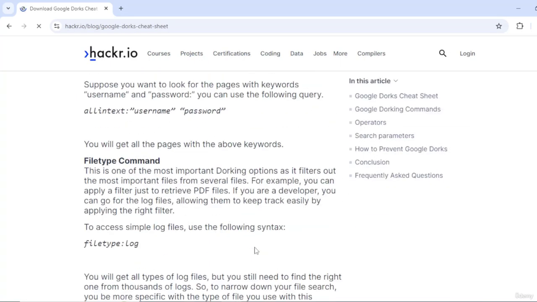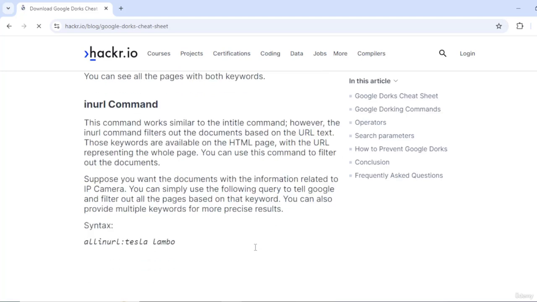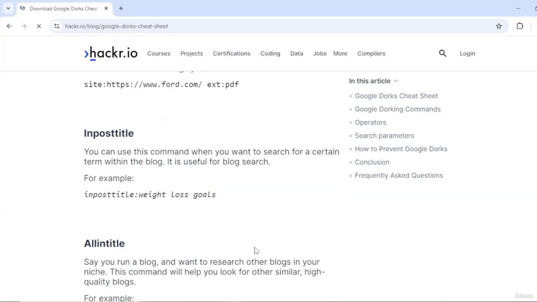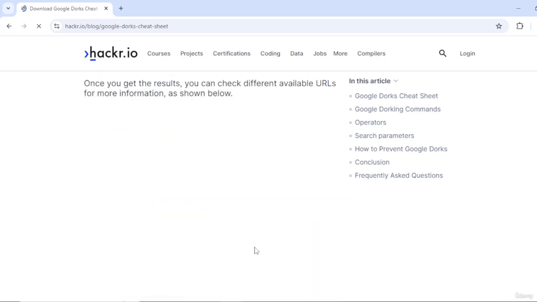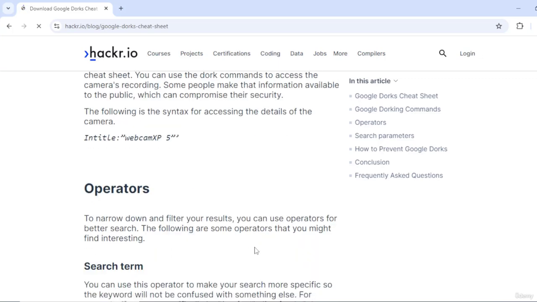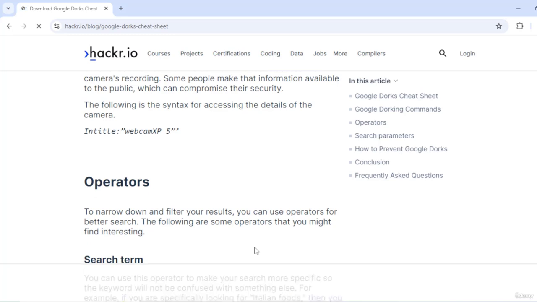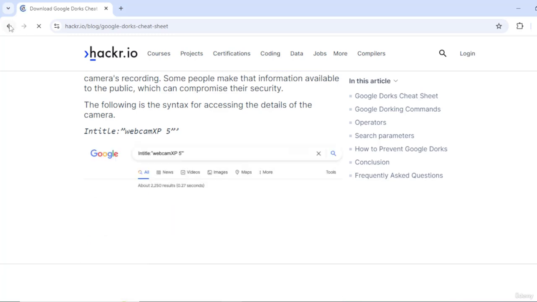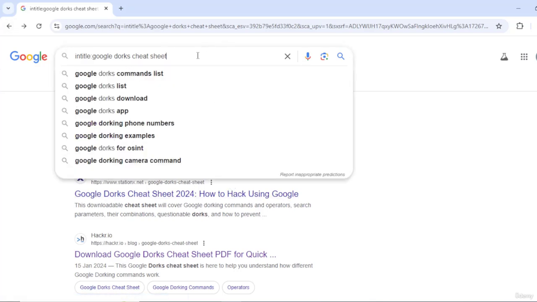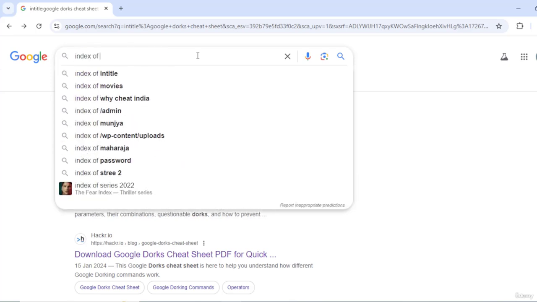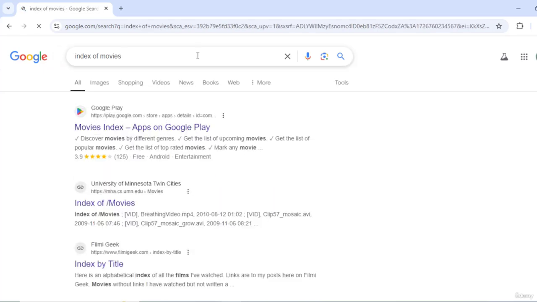So just to give you a glance at the intitle command, the inurl command, the site command, and so much more in detail, you can go on and on and on forever. Let's go back. And what else can we do? You know what? You could just search for the index of movies. People would search for index of movies.